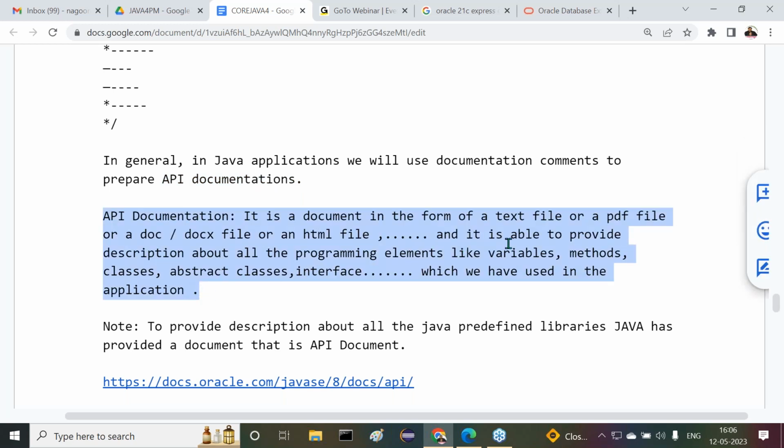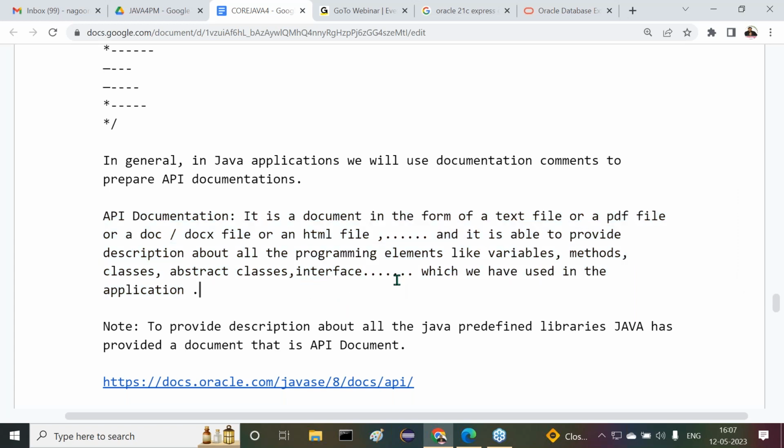It's a document in the form of a text file, a PDF file, a doc or docx file, or an HTML file, and so on, and it is able to provide a description about all the programming elements which we have used in our Java applications, such as variables, methods, classes, abstract classes, interfaces, and so on. For information about these programming elements, we go with the API documentation.